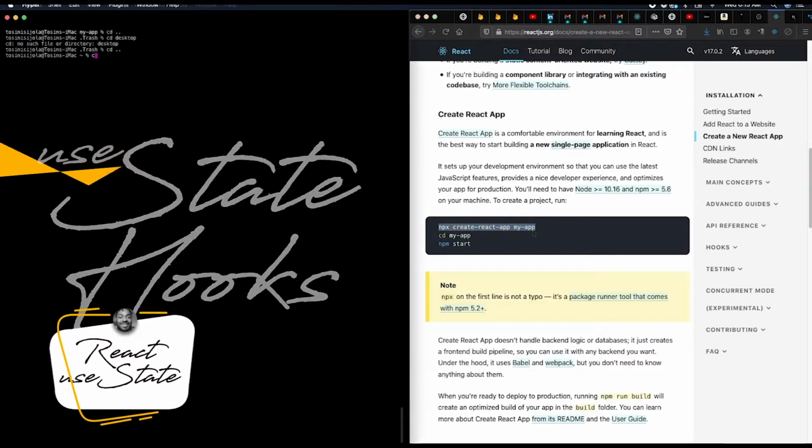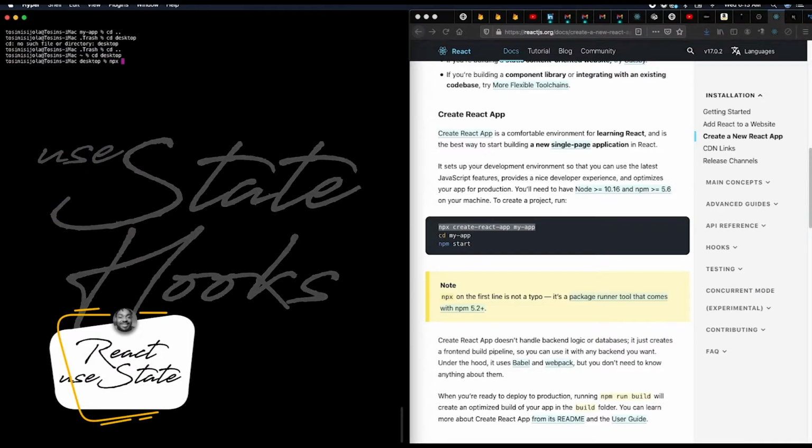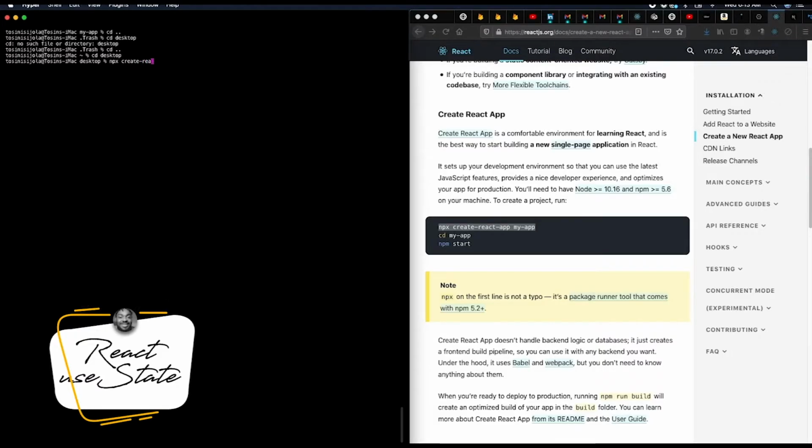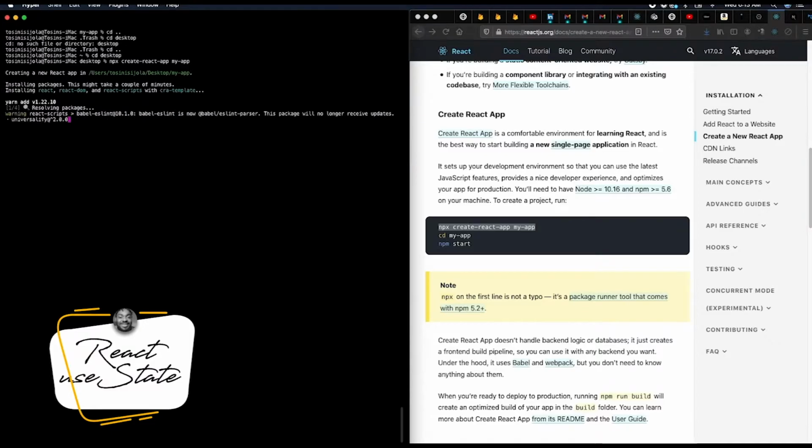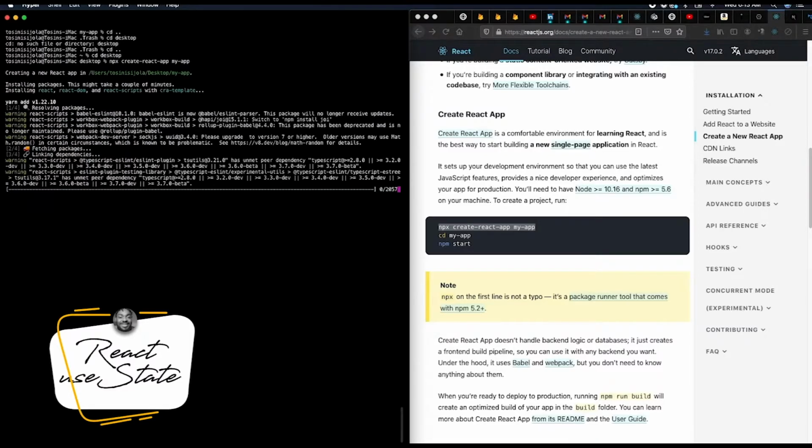So let's start now. Okay, so let's set it to our desktop now. Write this code, this command rather, and it creates our first React application. We'll name it my app. So when we run this code, it generates a new application for us.